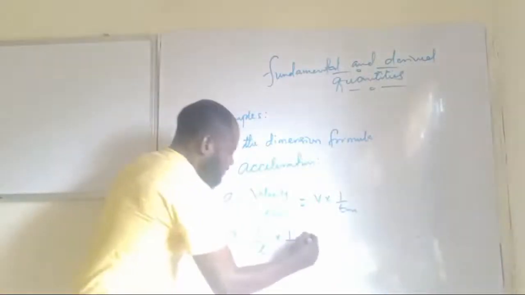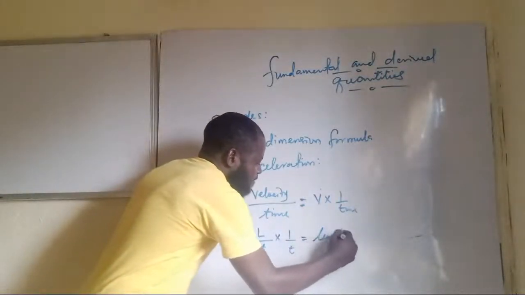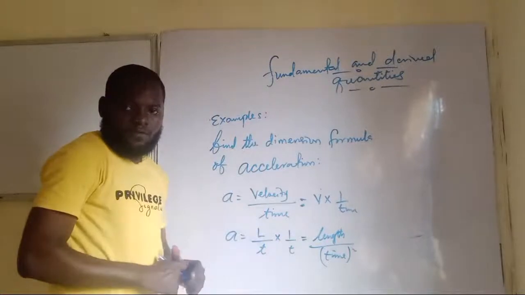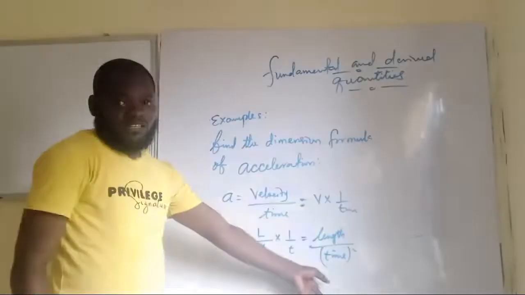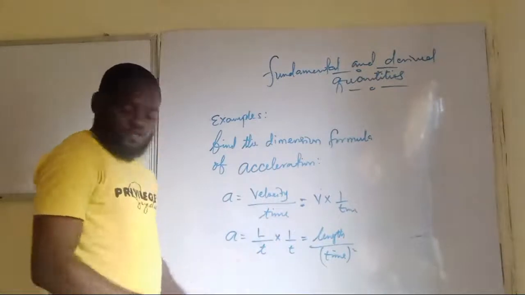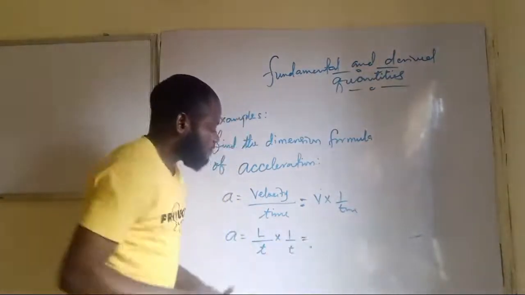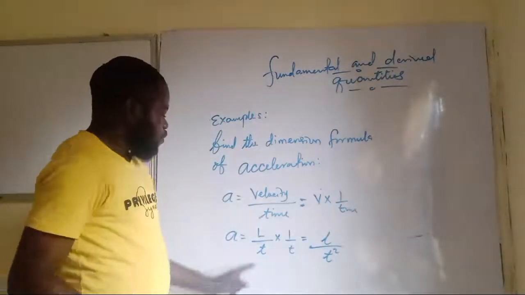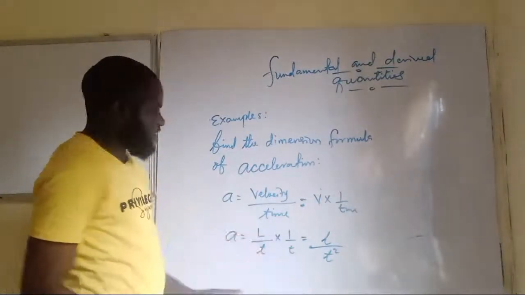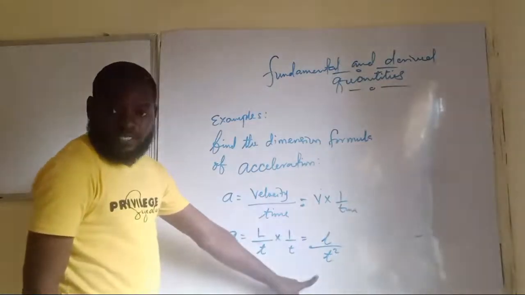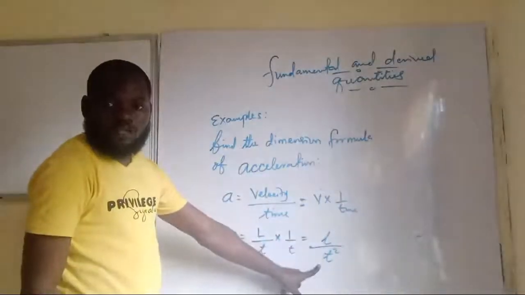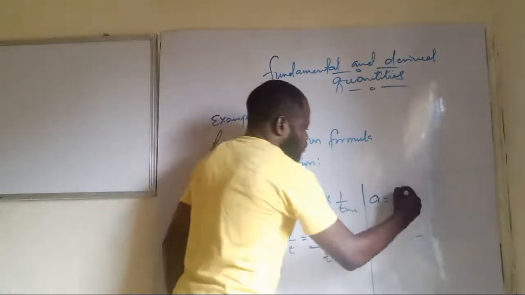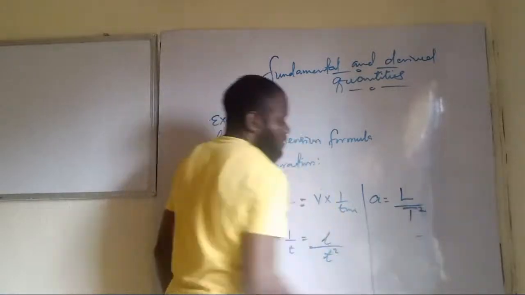So if this should be the case, and we have that what? Length all over what? Time squared. Can you see that now? I'm doing all of this for you to understand. Are you getting it now? Normally, what I'm supposed to do is just to say, this is going to be L over T squared. Simple. Do you get that now? So, acceleration is now length over T squared. You can see, everything I'm seeing here now is a fundamental quantity. Length is fundamental, time is also what? Fundamental. If that should be the case, acceleration is now equal to capital L all over capital T squared.